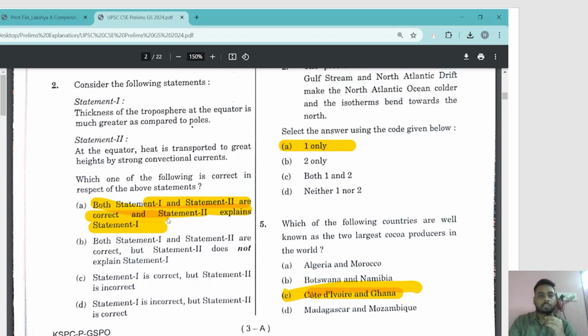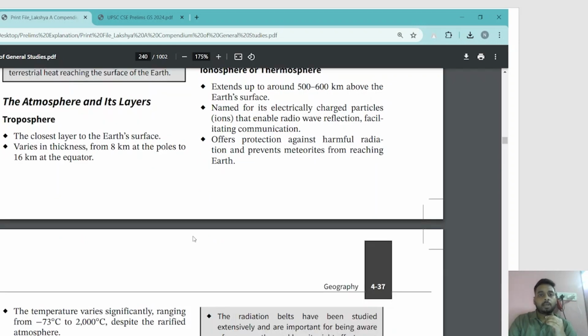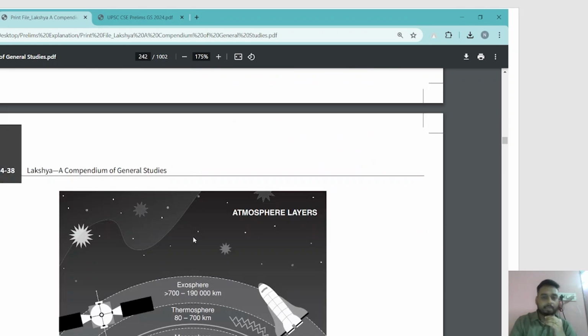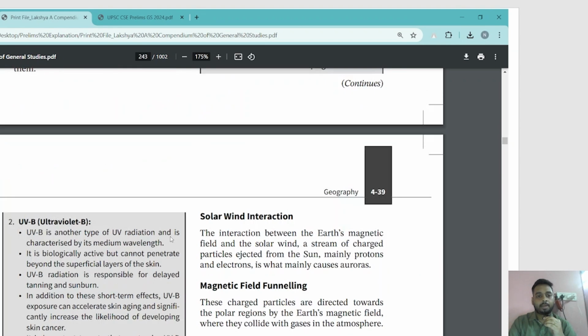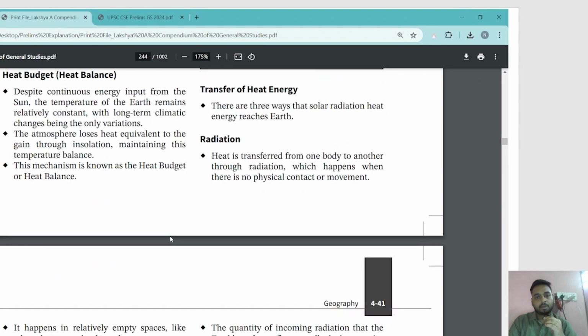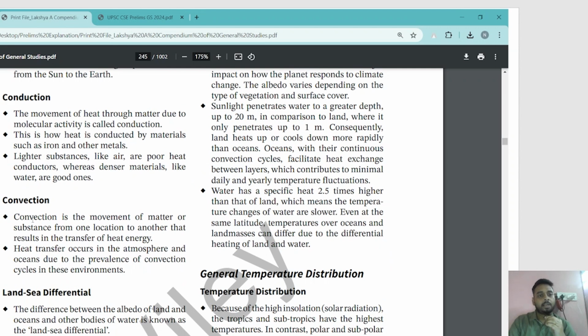We have to check whether statement 2 is correct or not, and whether it explains it. At the equator, heat is transported to great heights by strong convectional currents. Strong convectional currents means the mode of heating. We already know that out of the three modes of heating, conduction, convection and radiation, it is convection that is heating the atmosphere, right?